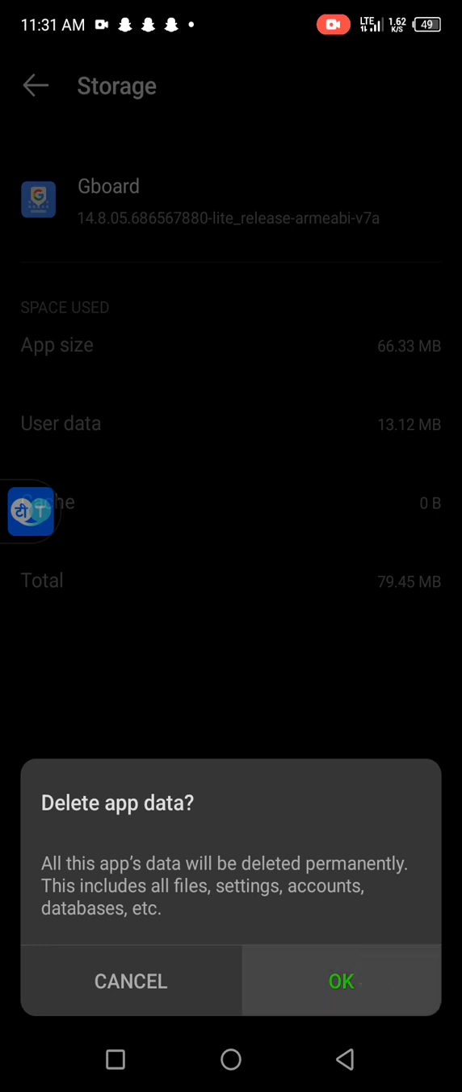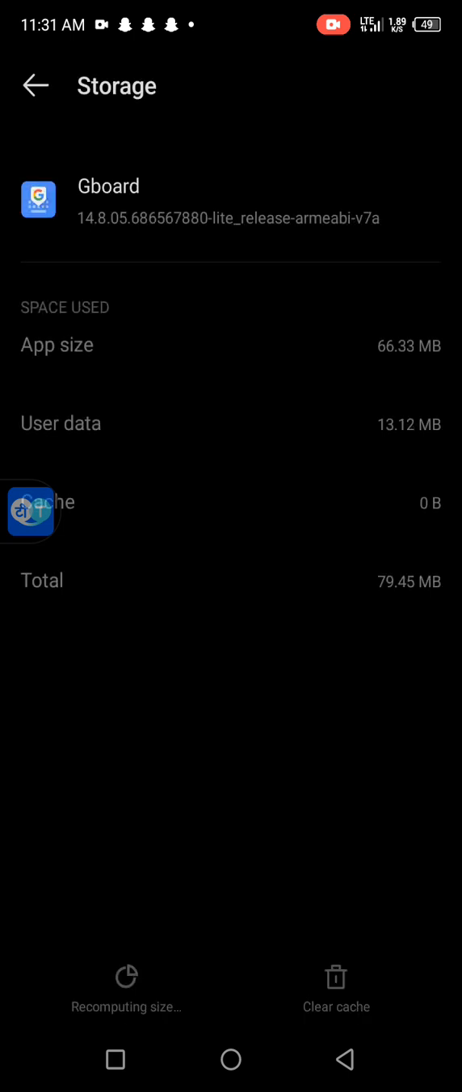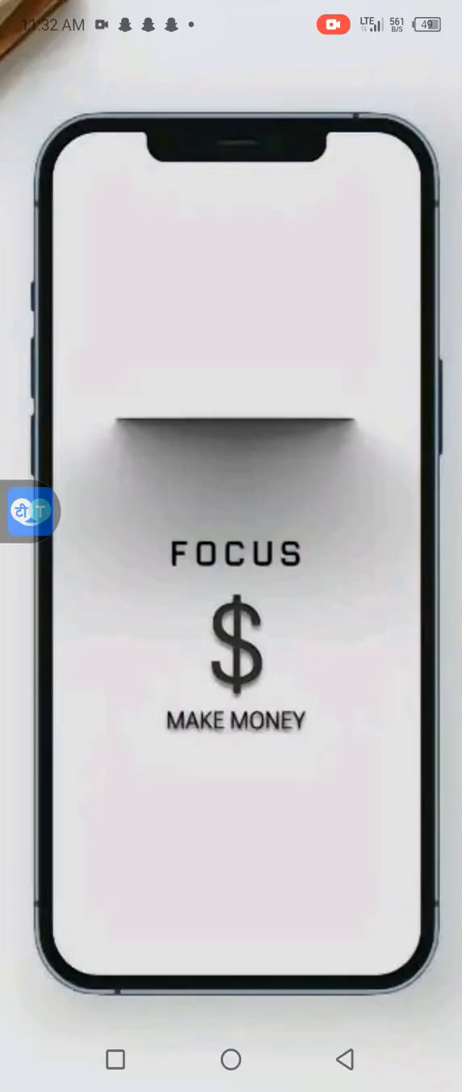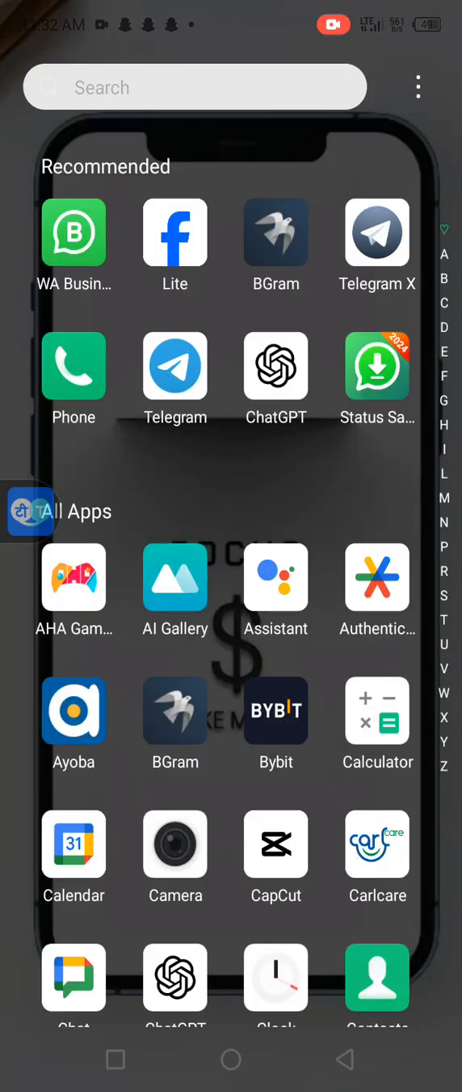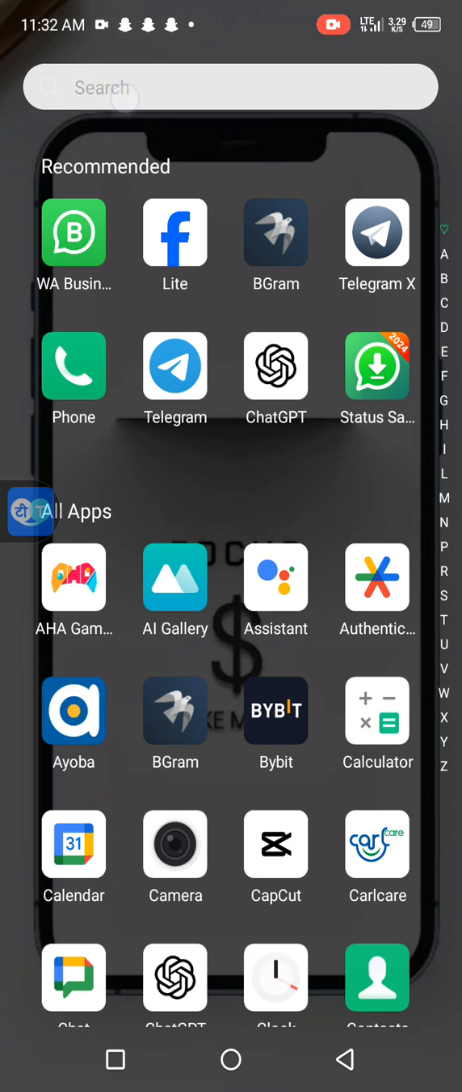Okay, you clear everything. So now by now it's supposed to be popping up, but if the thing still has a problem popping up, you know what you do? Just restart your phone, then the keyboard will pop up as usual. Just restart your phone.